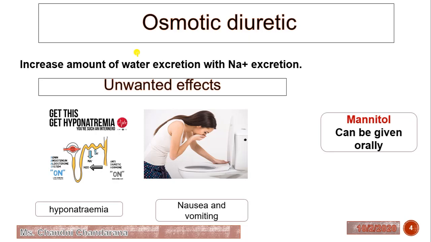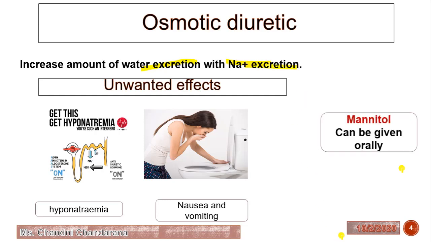To cause a diuresis, they must constitute a fraction of the osmolarity of the tubular fluid within the nephron. Their main effect is exerted on those parts of the nephron that are freely permeable to water. So it will increase the amount of water excretion and a little amount of sodium excretion.